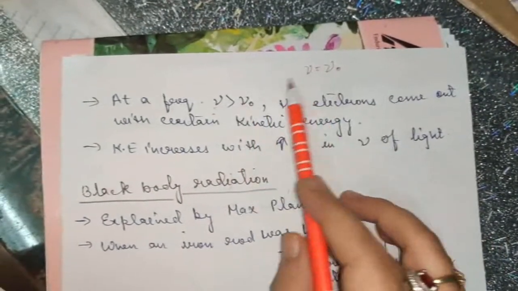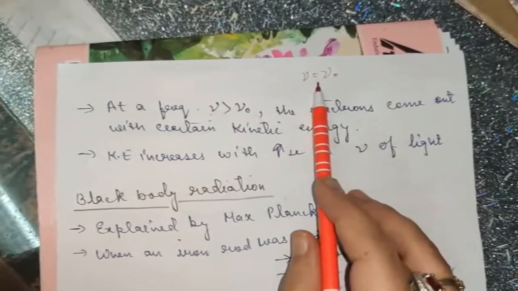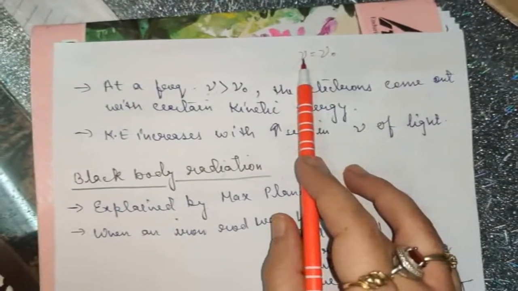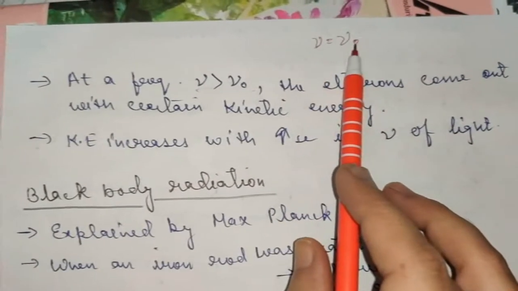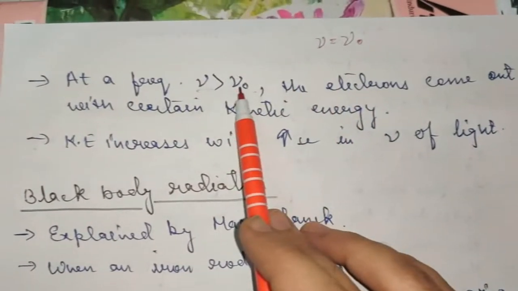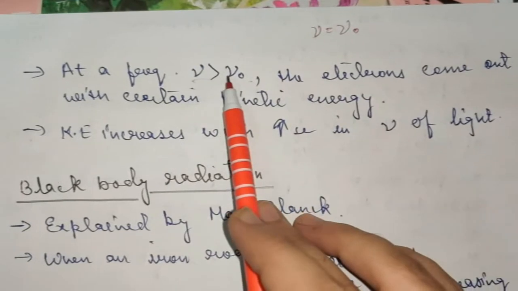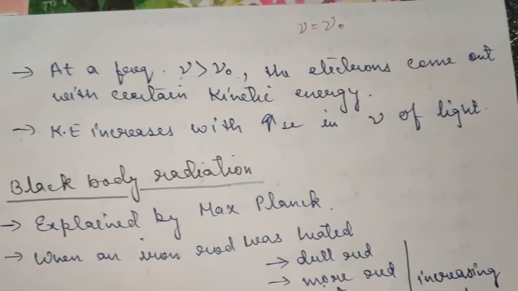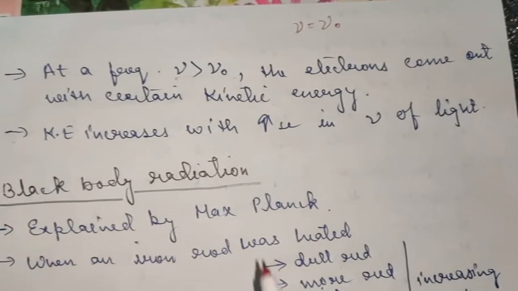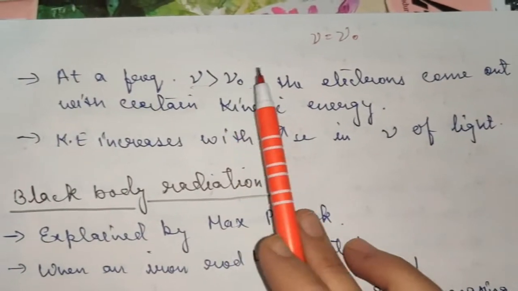I hope this point is clear. I mean that if the frequency of the incident light is just equal to threshold frequency, then in that case only ejection of electron will occur. But if it is more than threshold frequency, then along with the ejection of electron, there will be increase in kinetic energy also. Some part of the light will be used in increasing the kinetic energy of the ejected electron.